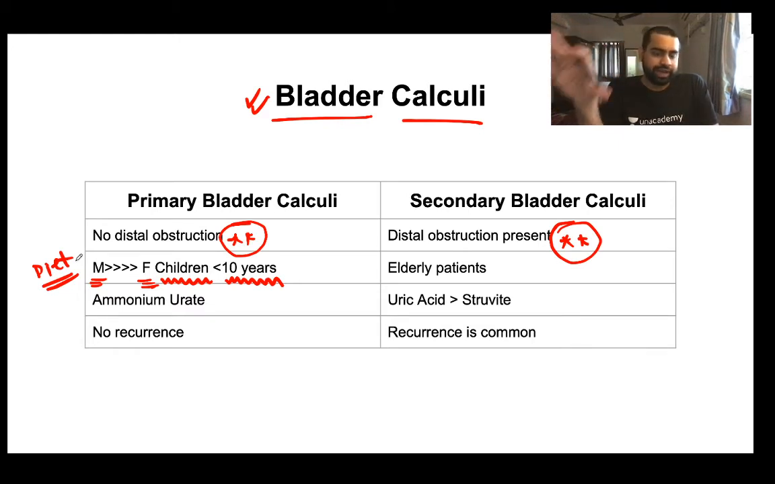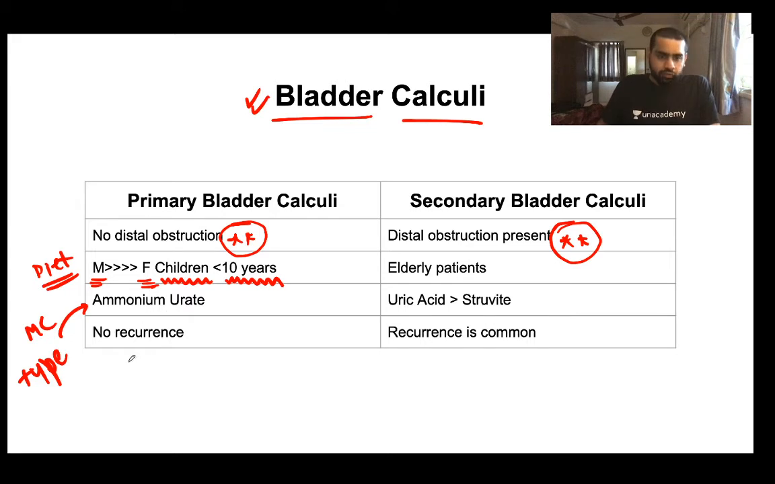and because of this the patients land up into primary bladder calculi. Now another important MCQ related to the primary bladder calculi is that the most common type of stone occurring in the primary bladder calculi is the ammonium urate stone. Please understand. So the most common type of stone is the ammonium urate stone. And what about the recurrence? If at all you have treated this primary bladder calculi, will the recurrence occur? The recurrence will not occur. Okay, so recurrence will not occur.